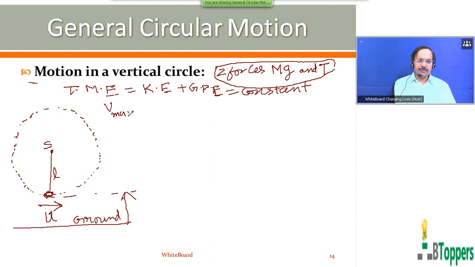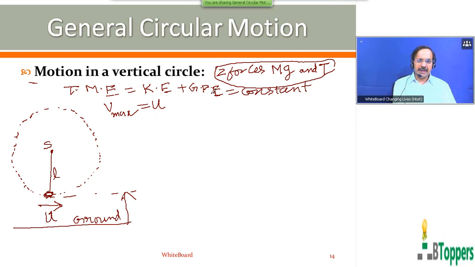Therefore, in the present discussion, the maximum speed of the bob during the motion is equal to the speed given to the bob at the lowest position. So kinetic energy is maximum at the lowest position. So velocity or speed is maximum at the lowest position. So when speed is maximum at the lowest position, the centripetal force of the bob is also maximum at the lowest position. The centripetal force of the bob is equal to mv square by r.